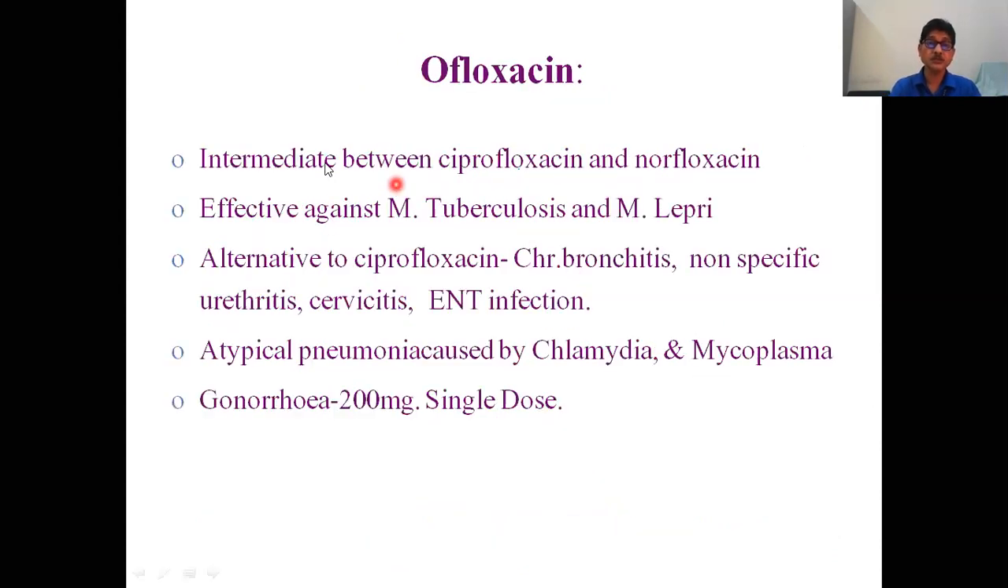Coming to ofloxacin, it is intermediate between ciprofloxacin and norfloxacin, effective against Mycobacterium tuberculosis and Mycobacterium leprae, and an alternative to ciprofloxacin. It can be used for chronic bronchitis, non-specific urethritis, cervicitis, and ENT infection. Atypical pneumonia caused by chlamydia and mycoplasma. In those cases also you can use ciprofloxacin.